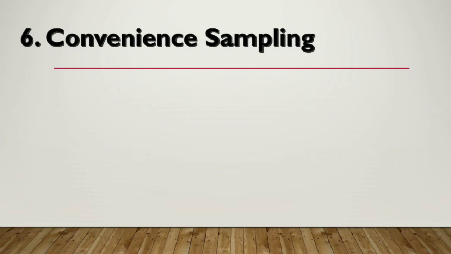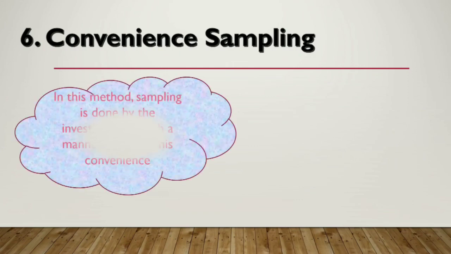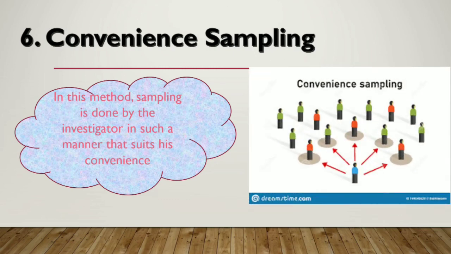So next one is convenience sampling. Now what do you mean by convenience sampling? The investigator, according to his convenience, does the sampling and chooses. Let's say he doesn't want to go very far away, so he will survey nearby areas only for his convenience.